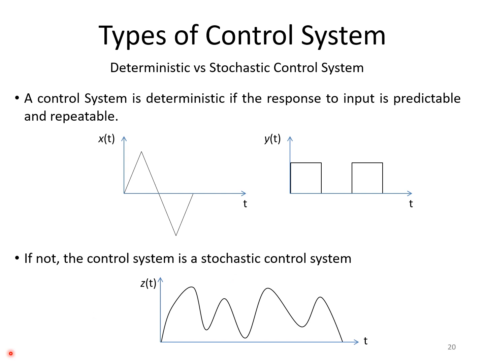Then the system is said to be a deterministic control system. For example, if I am giving some input and the output response is not at all predictable, if it is taking some other shape like this which cannot be determined, then such systems are said to be stochastic control systems, where you cannot determine the output of a system even if you know the input. So it is very difficult to judge the response of a stochastic control system.